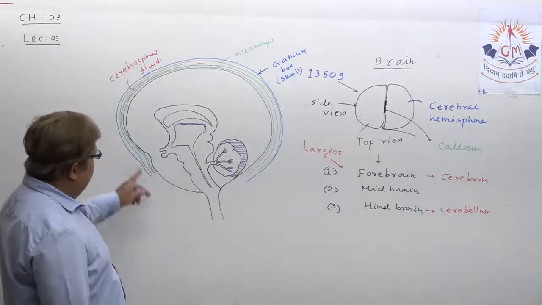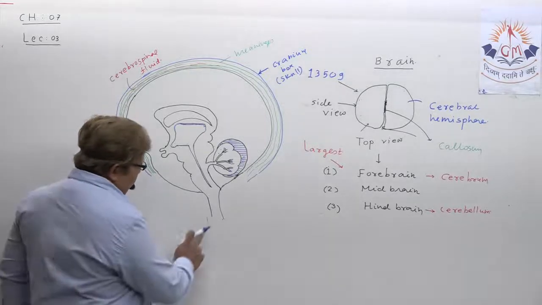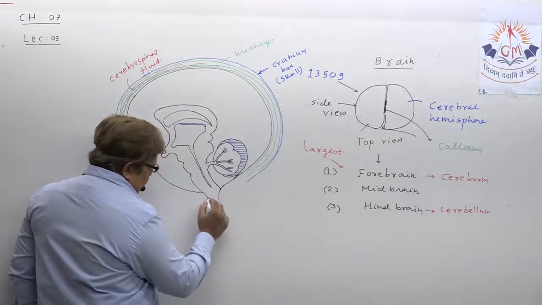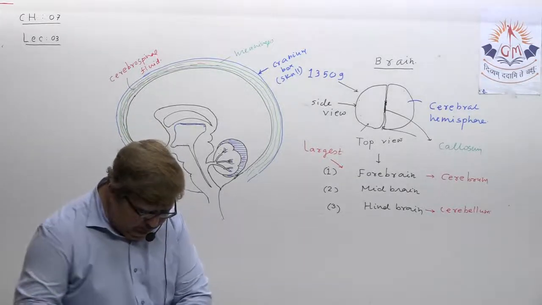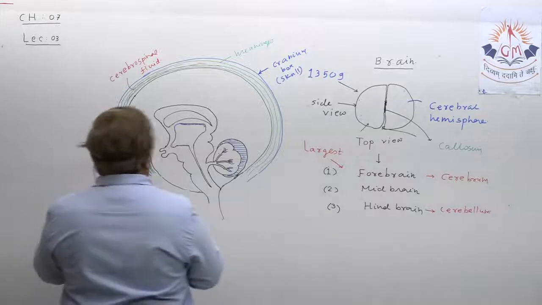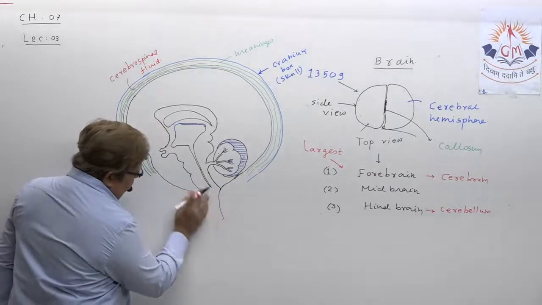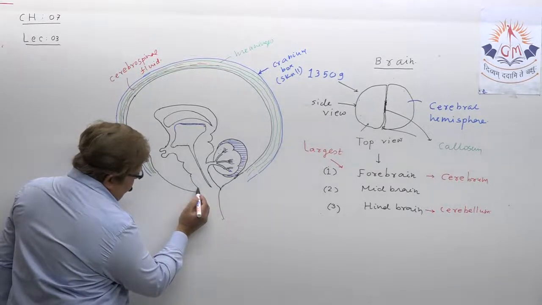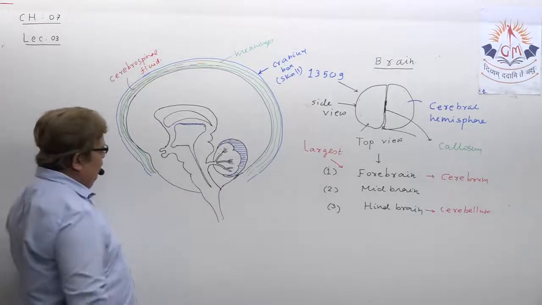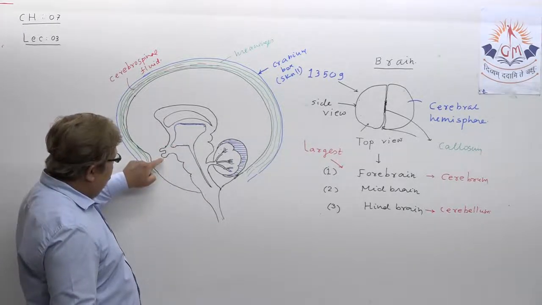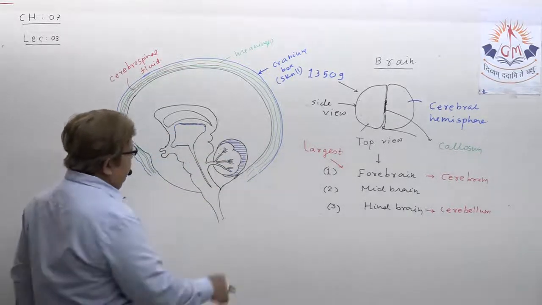Now, this much part is over, right? And now what we are showing is the upper part. See how much part we have already shown here, you understood? You have shown the midbrain. Here is the pituitary gland, small brain, right?